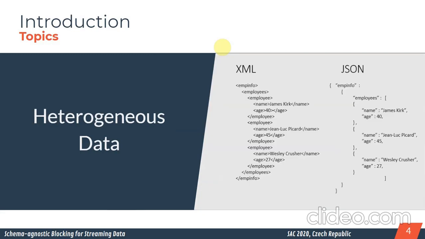Moreover, we can also handle heterogeneous data. Heterogeneous data can be stored in different formats and does not follow the same schema, for example XML or JSON. This kind of data does not follow a hard schema, and the records can follow different schemas with different attributes.